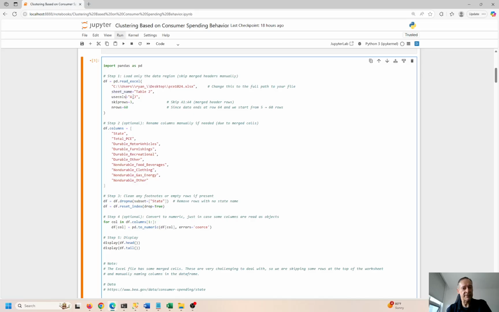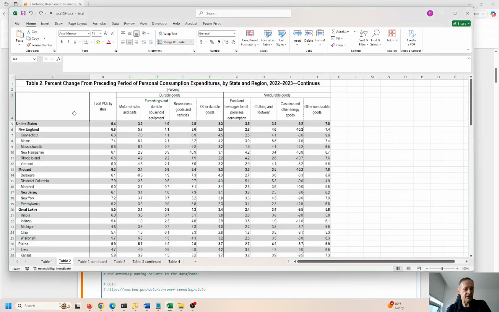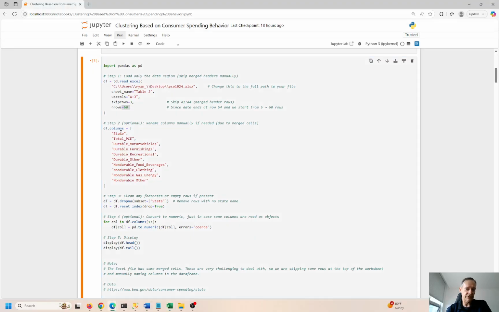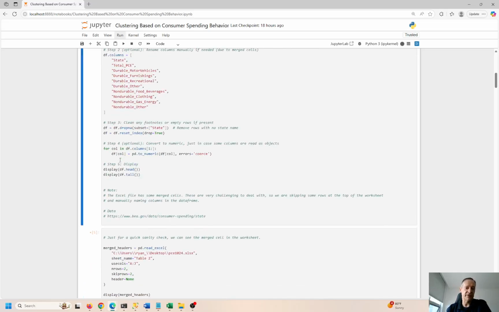So we have to go to the sheet name, look for A to J, start in row 3, and get the next 60 rows. Because we can't really get these titles that you see here, since these are merged cells, we have one merged cell and then several non-merged cells. We have to handle this manually. So I have state, PCE, and then these titles over here. If I hit Control Enter, you'll see what this looks like. Go to the desktop, fetch the data, and bring it back into a data frame.